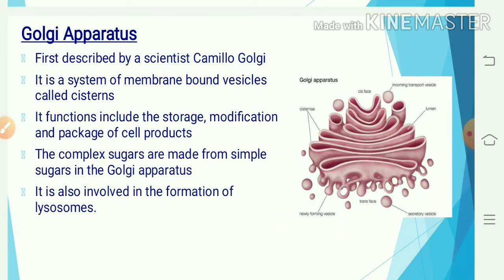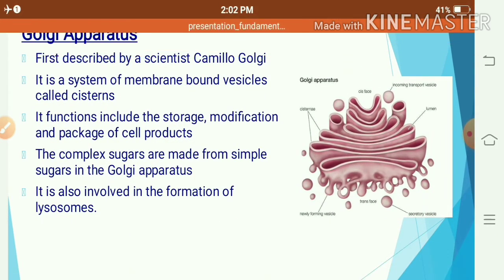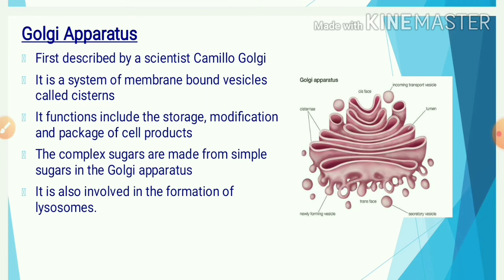It is a system of membrane bound vesicles called the cisternae. Its functions include the storage, modification and packaging of cell products. The complex sugars are made from simple sugars in the Golgi apparatus. It is also involved in the formation of lysosomes.